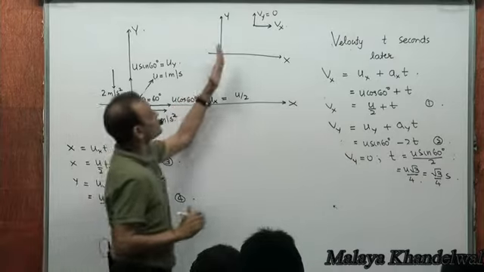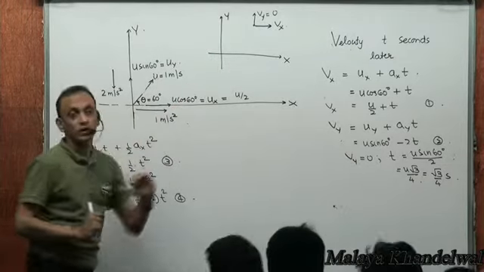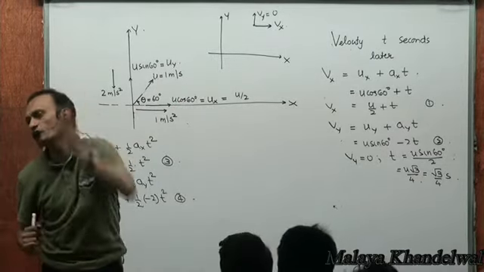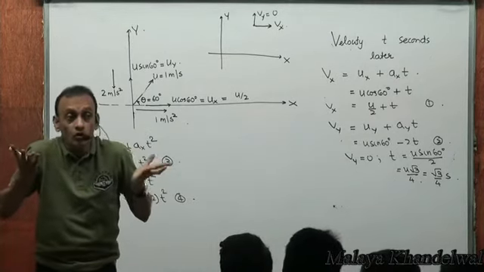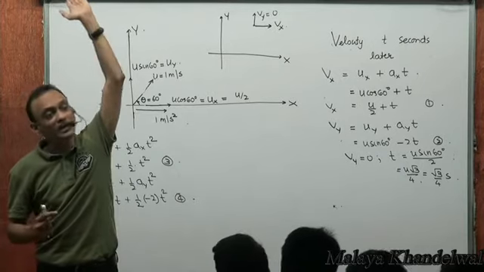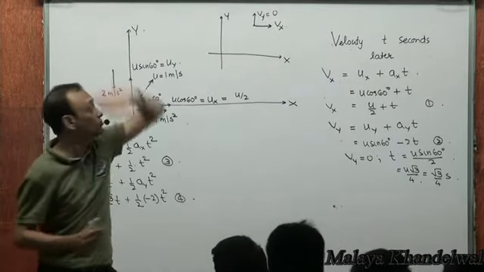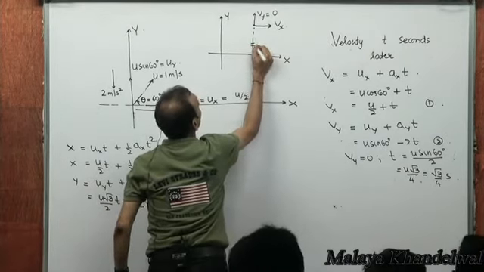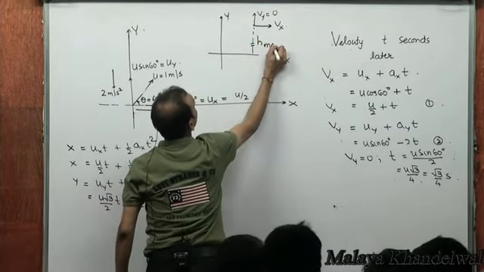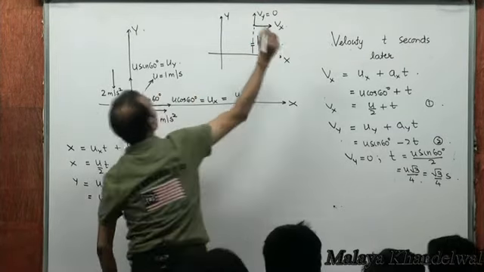Now, why is the body rising? It's rising because there is a non-zero velocity in the y direction. When the velocity in the y direction becomes 0, then it will not go up further. Yes or no? That means this must be the point which is the maximum height of the particle. This must be the instant of maximum height. Maximum height means maximum value of y.